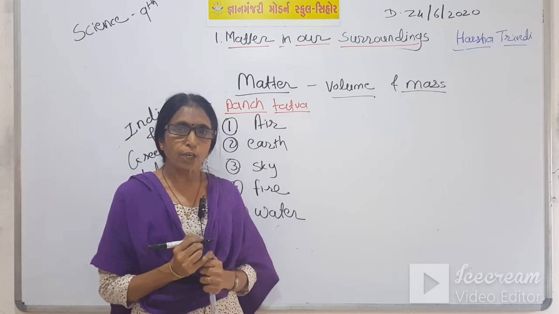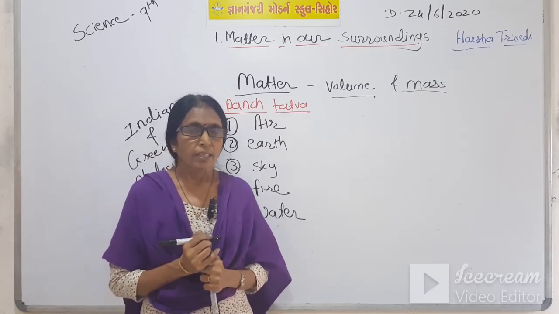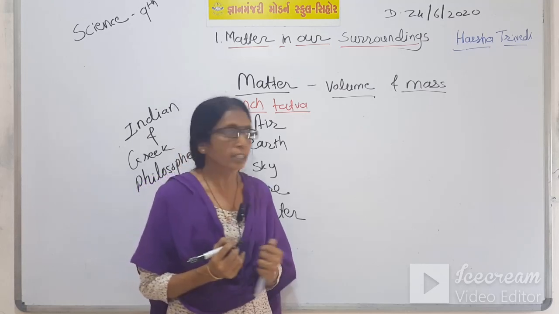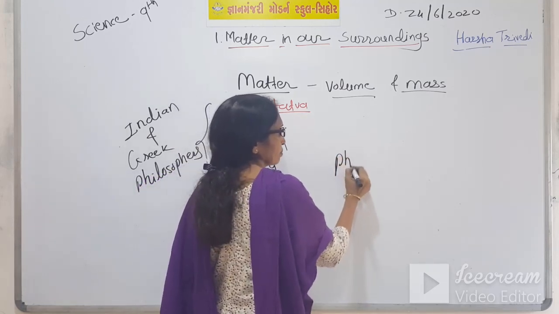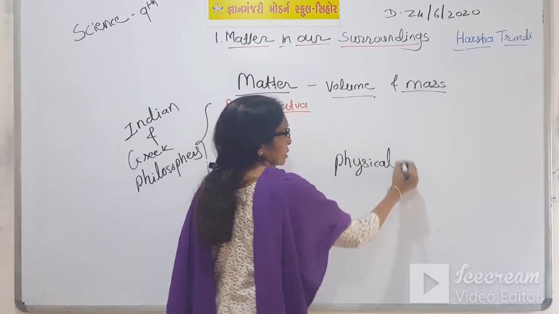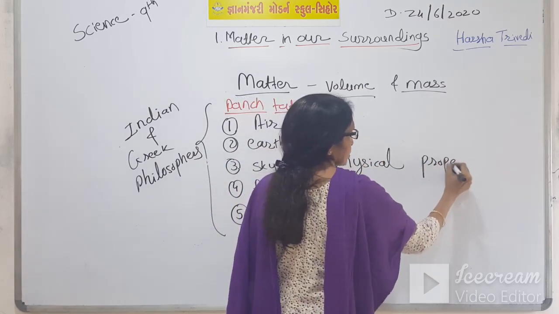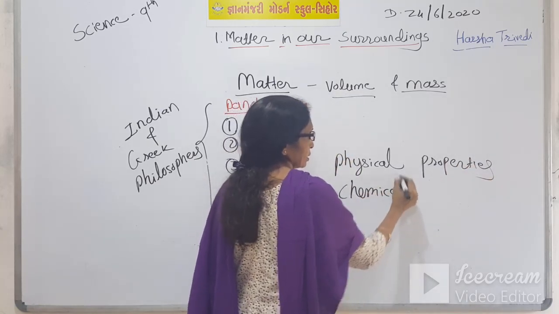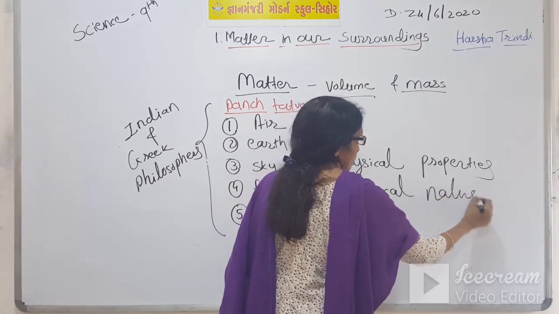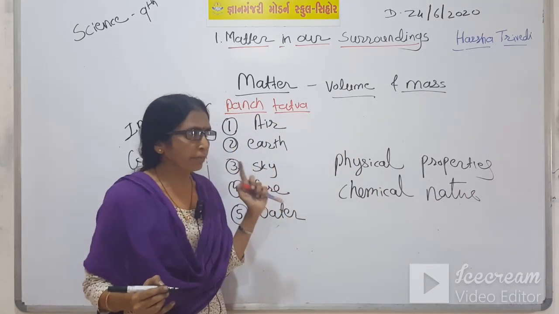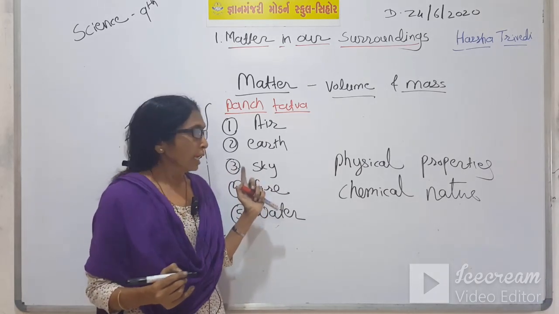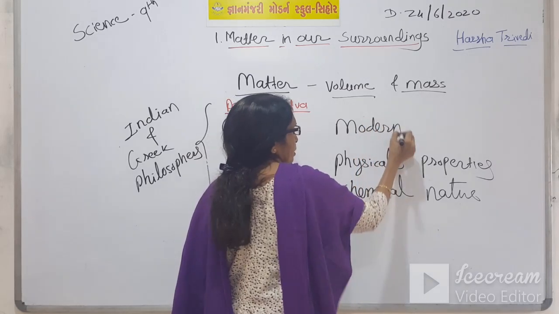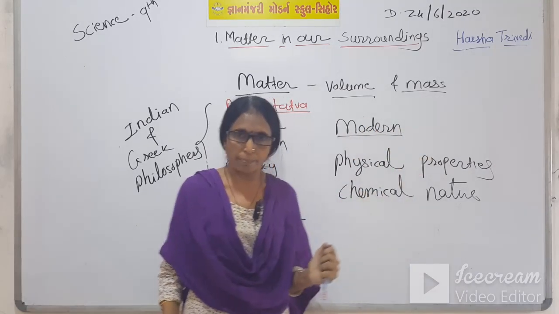But according to modern science, matter is mainly classified on its physical properties and its chemical nature. The earlier concept was given by Greek philosophers, and this is given by our modern scientists, the modern concept.